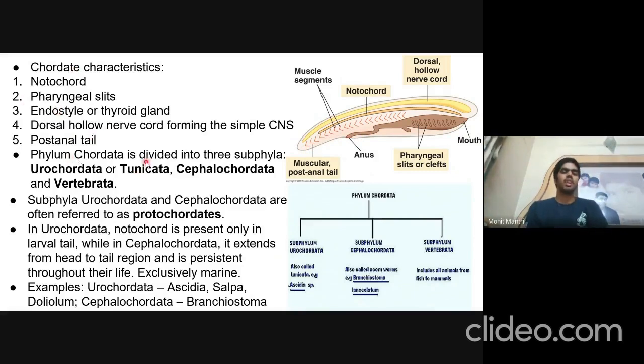So phylum Chordata is divided into three subphyla: Urochordata, Cephalochordata, and Vertebrata. Subphyla Urochordata and Cephalochordata are together known as Protochordata, and the third is Vertebrata.